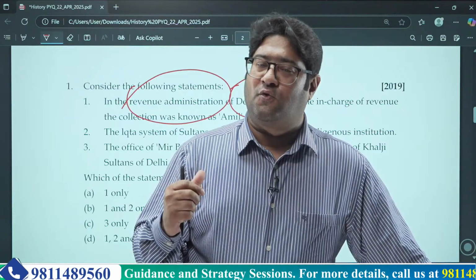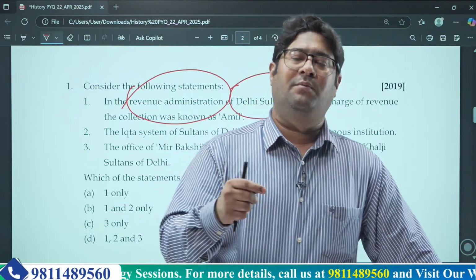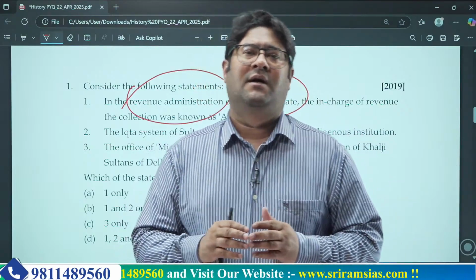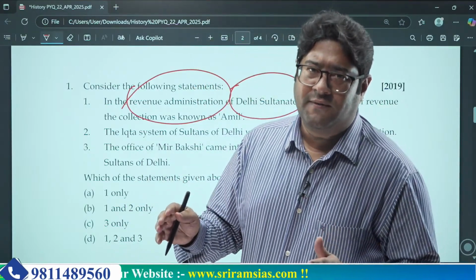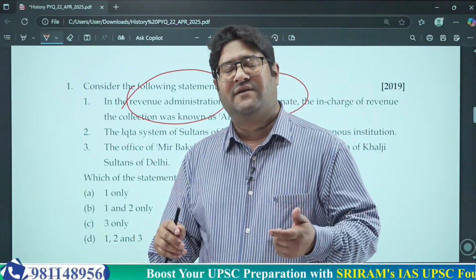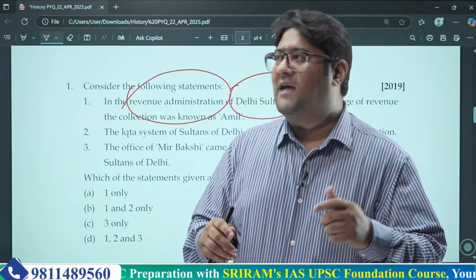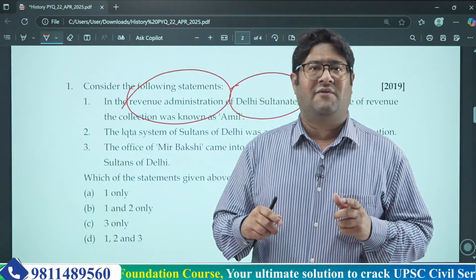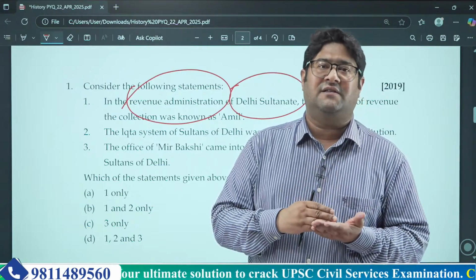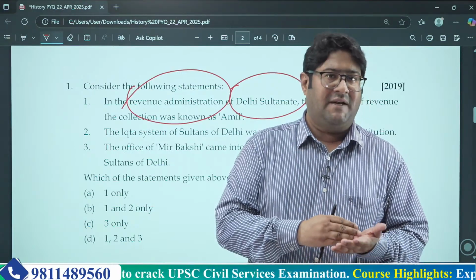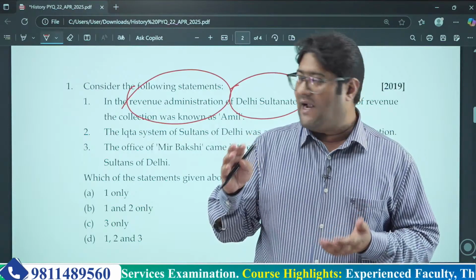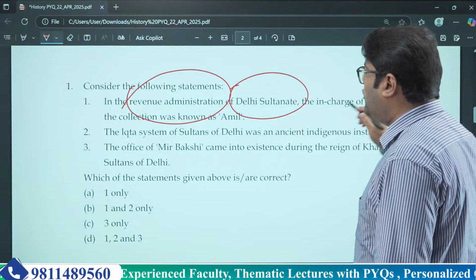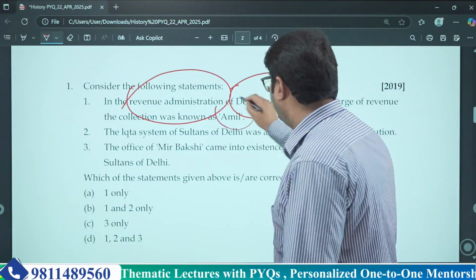That's how this question gets really confusing for you, because these are all Indo-Islamic terms and most probably they came from the West Asia and Middle East region. So these terms sound as if they were in the Delhi Sultanate as well as the Mughal administration. To tackle these questions, you need to understand the stark differences between the Sultanate period as well as the Mughal period. So the first statement says that in the revenue administration of Delhi Sultanate, the in-charge of revenue collection was known as Amil.